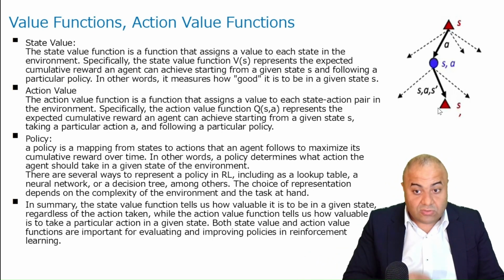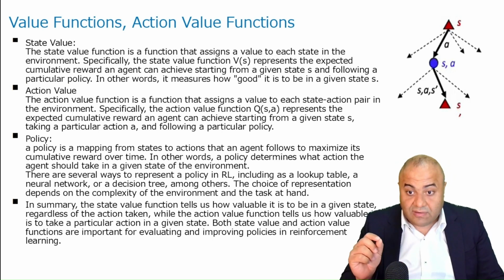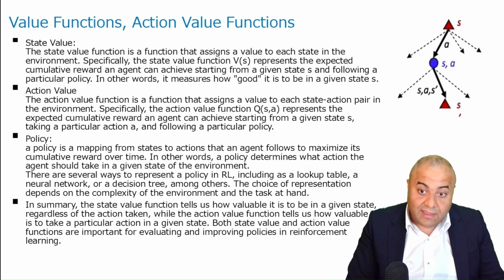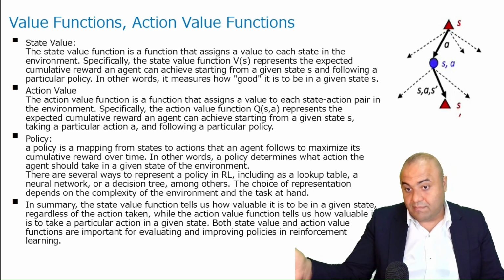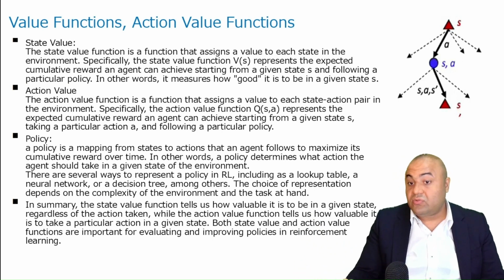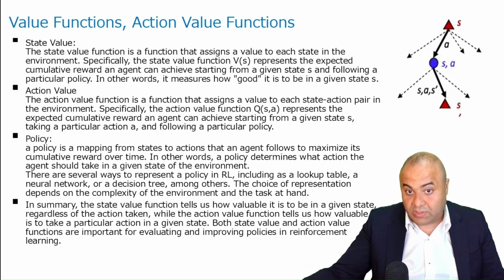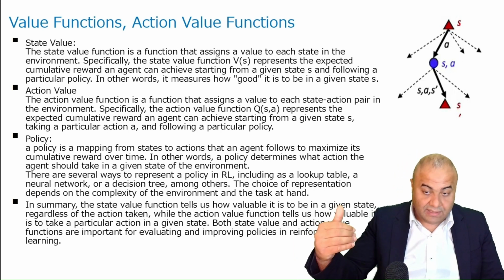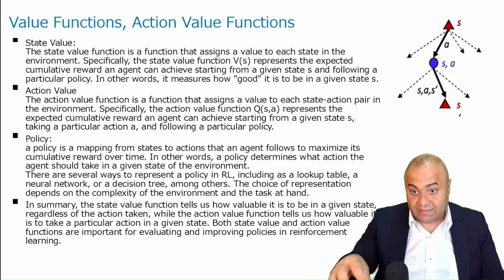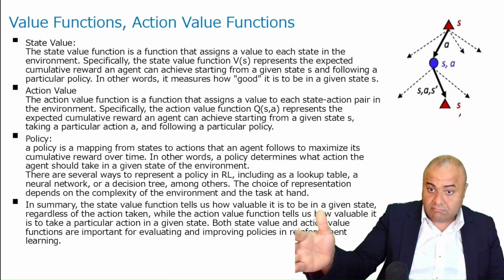Now, another vocabulary item we use is the action value. The action value is, if we are in a state and we have, let's say, two actions, A and A slash. If we took A, the expected reward, if we are in that particular state and taking that particular action, will be a specific number.